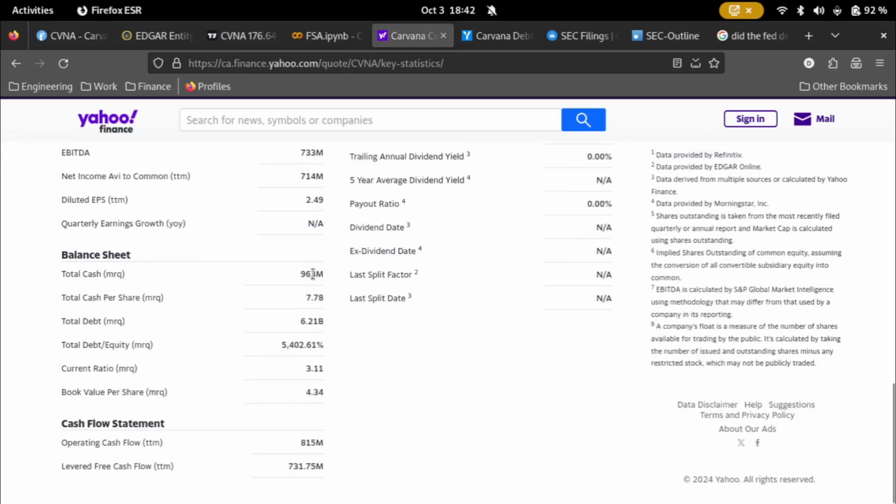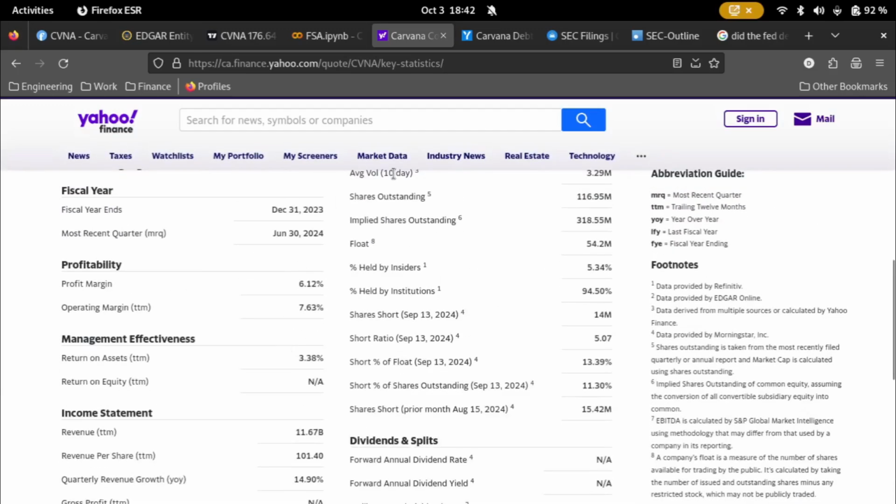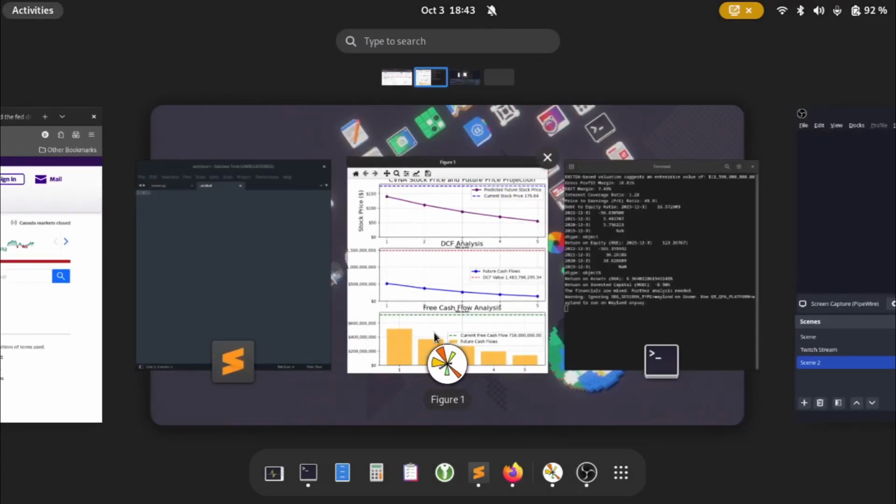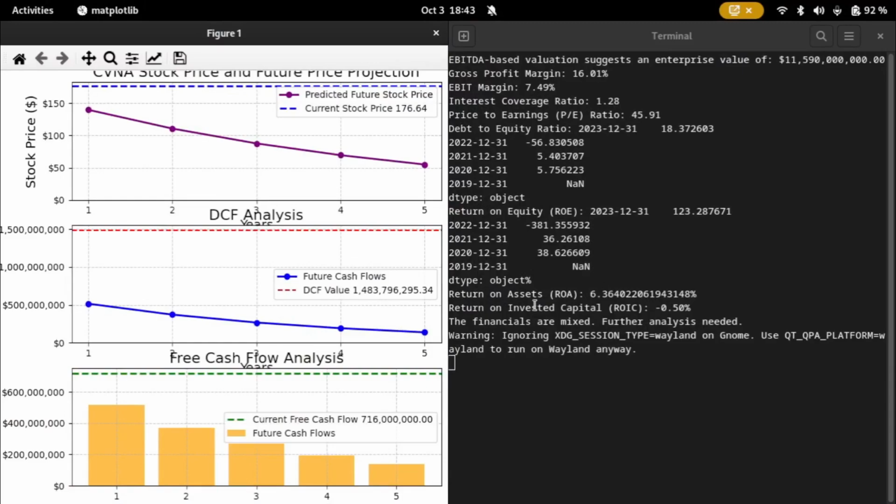Total cash liquidity is about $1 billion, 962 million. Their debt to equity is 5,000%, 54 times. That's really high debt. That is why the cash position states that their future cash position is not looking very good. Basically, they are sitting on a lot of debt, and they have to get it off their books. And that's why I think that insiders are selling their shares.